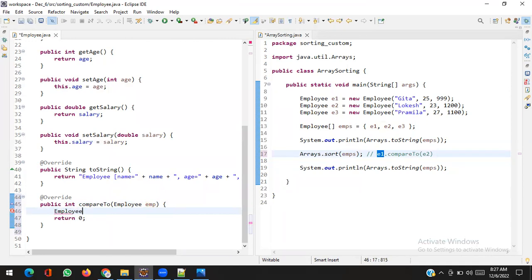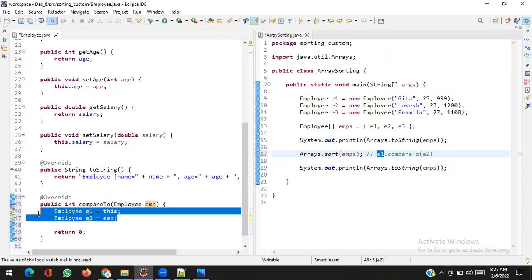Employee, for your understanding purpose, I am going to write this kind of code, otherwise I don't need to write it. e2 equal to emp. I'm just telling you, I will refer to e1 with the help of this, and I will refer to e2 with the help of the passed parameter. You can see e2 is passed.